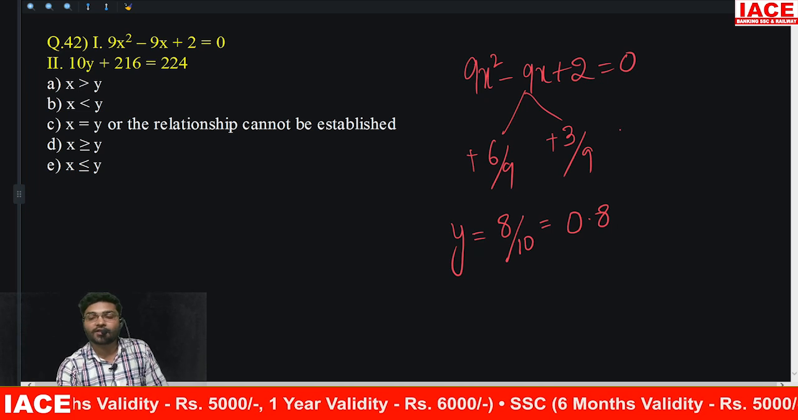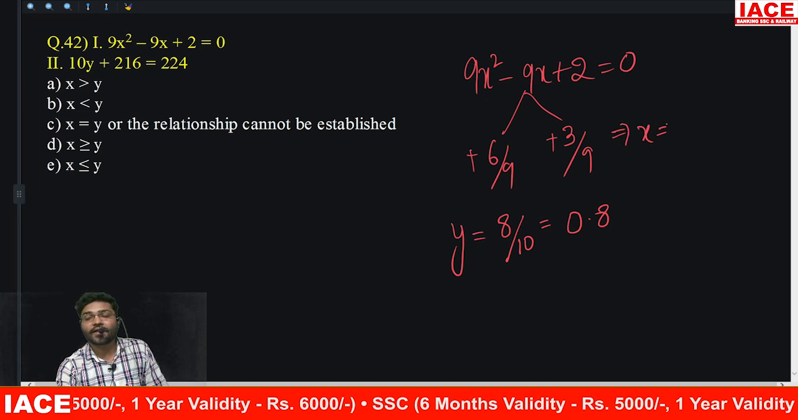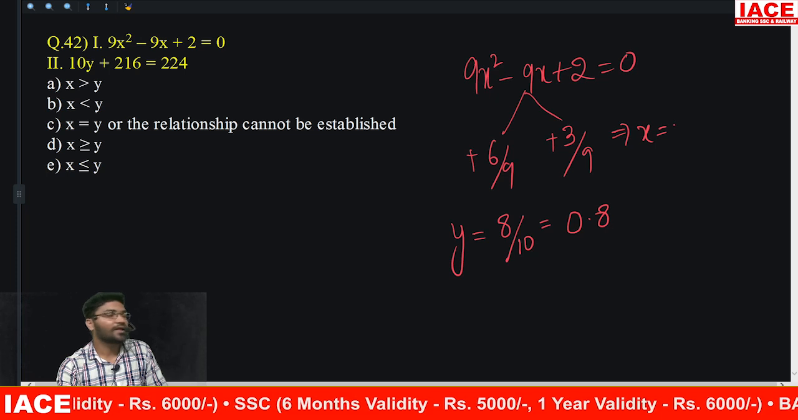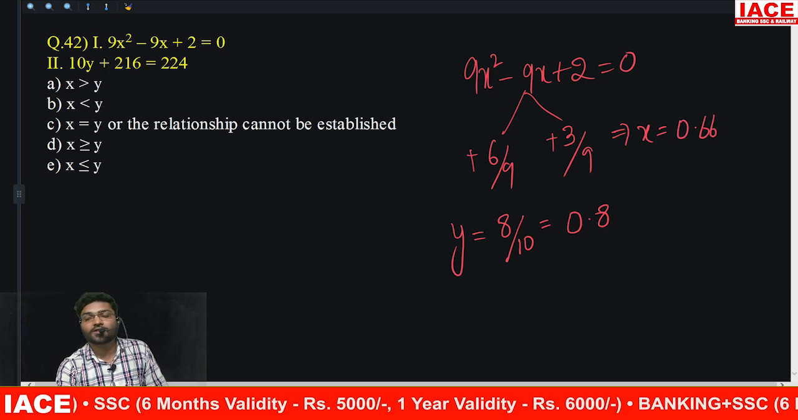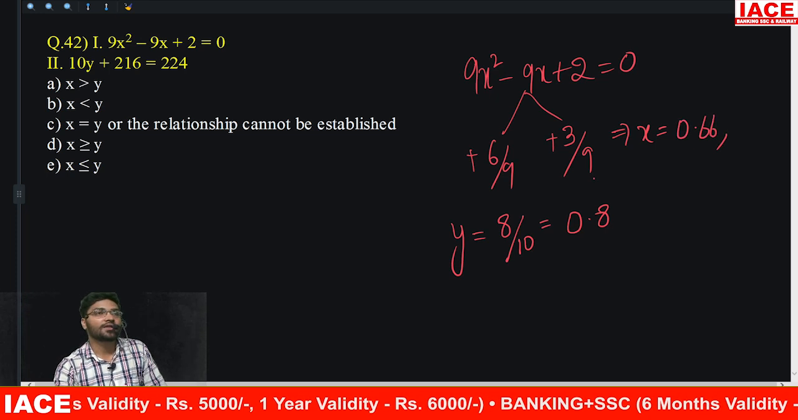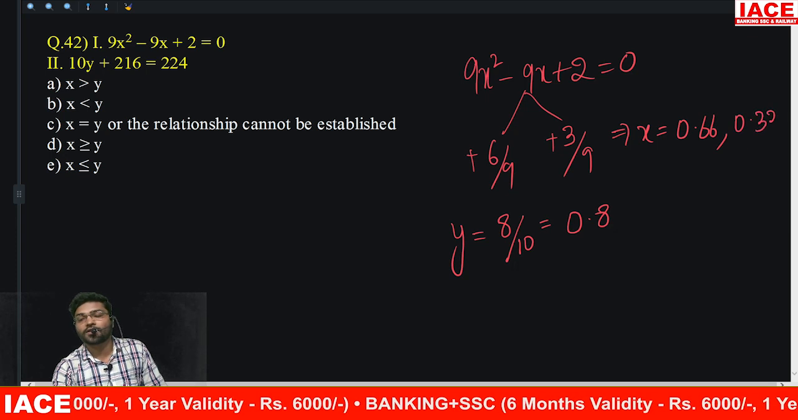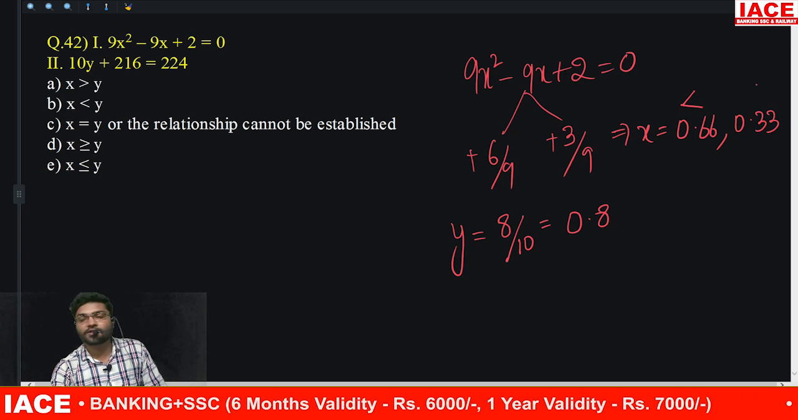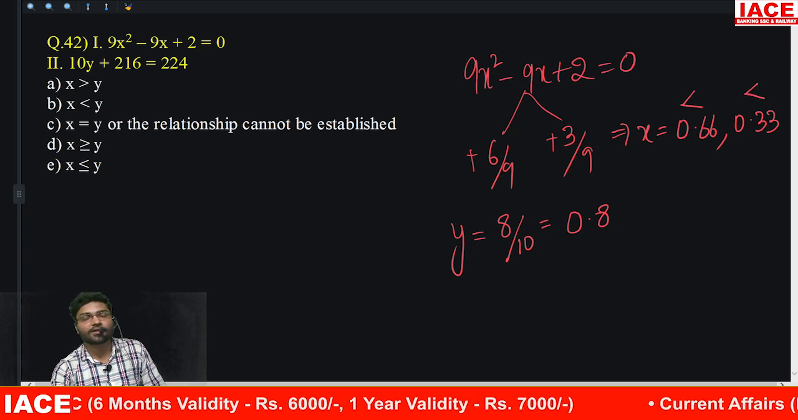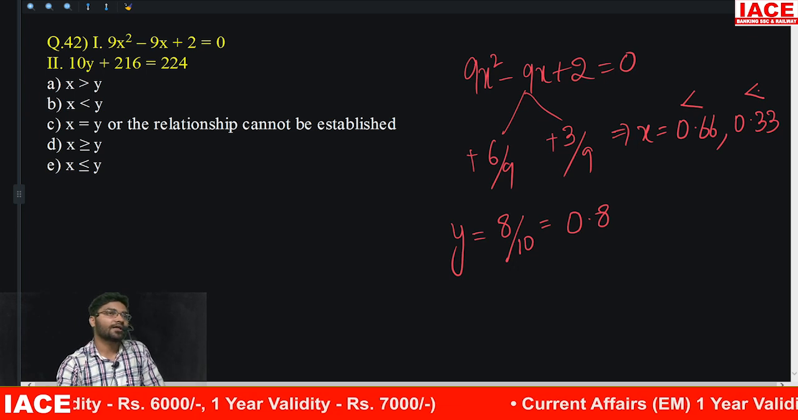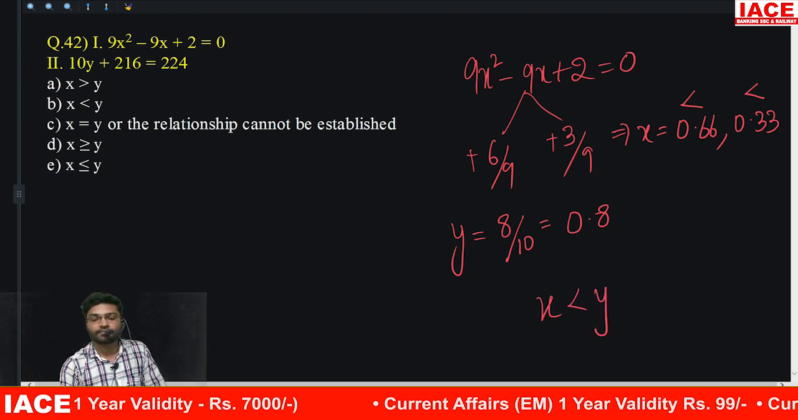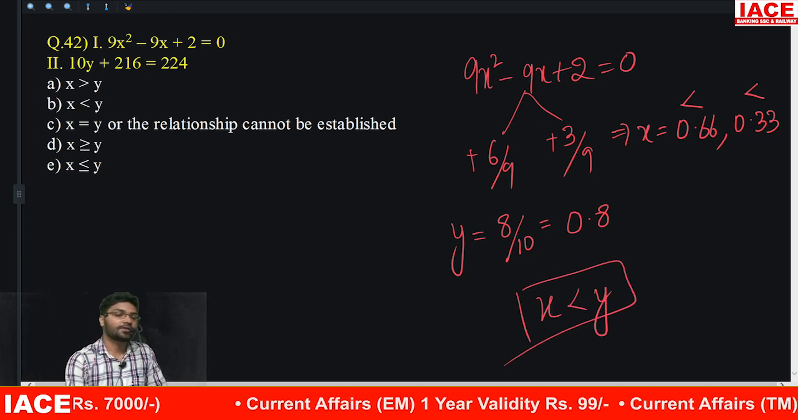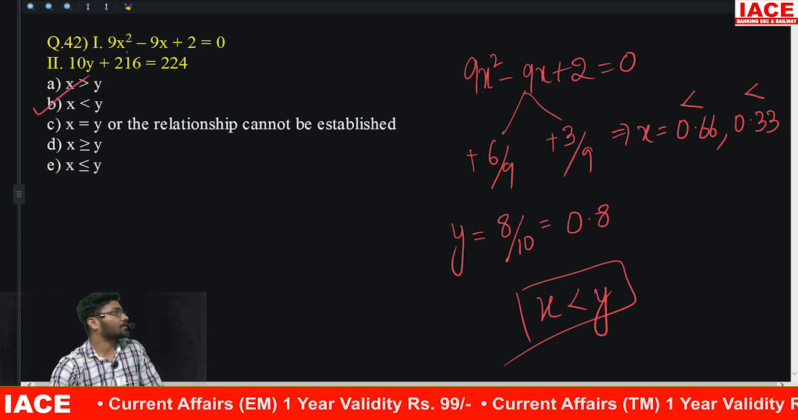So what are the x values that I got? 6 by 9 and 2 by 3. 2 by 3 means how much? 0.66. 3 by 9 is 1 by 3. 1 by 3 means 0.33. 0.66 is less than 0.8. 0.33 is also less than 0.8. So the final answer will be x less than y. X less than y means option B is the correct answer.